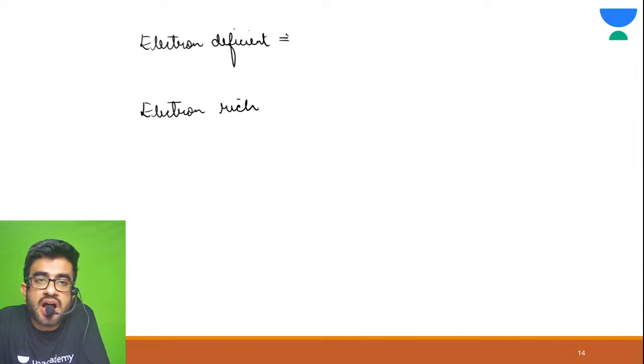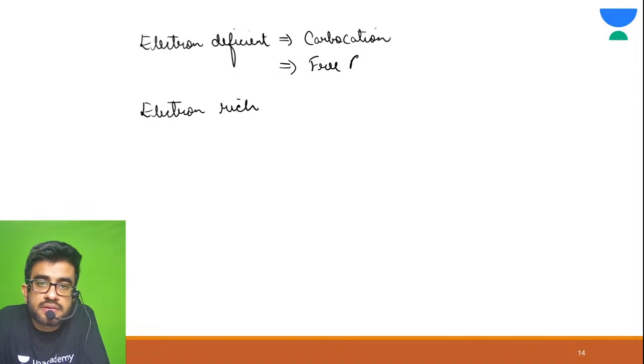Electron deficient are carbocation and free radical. Got it? Electron rich is carbanion.